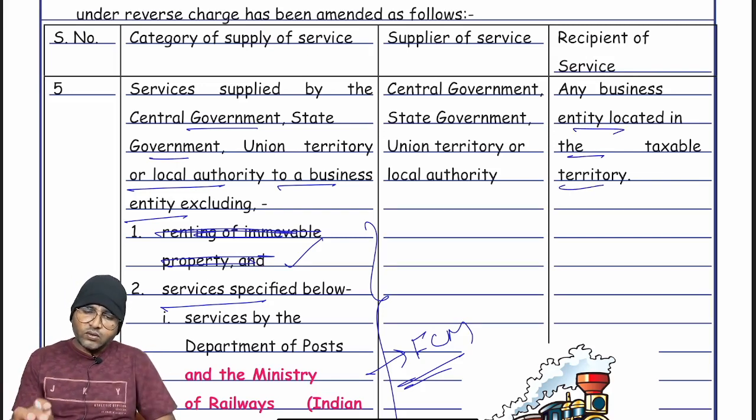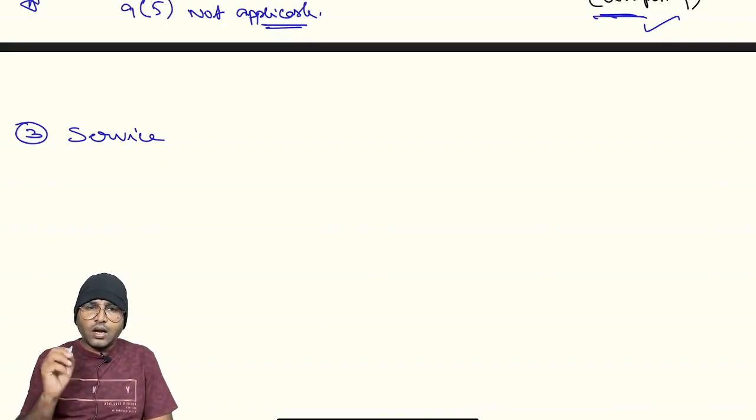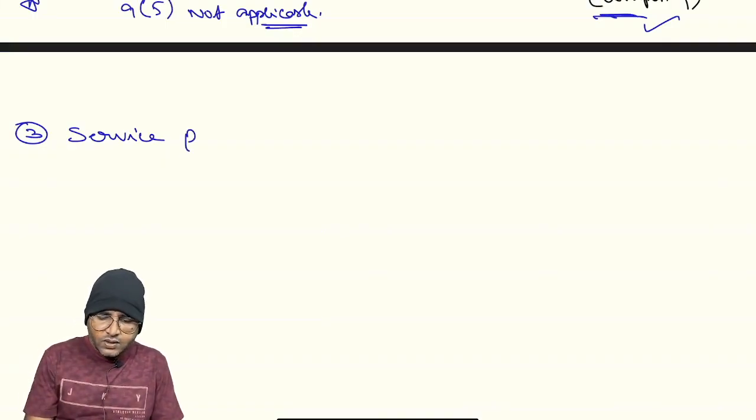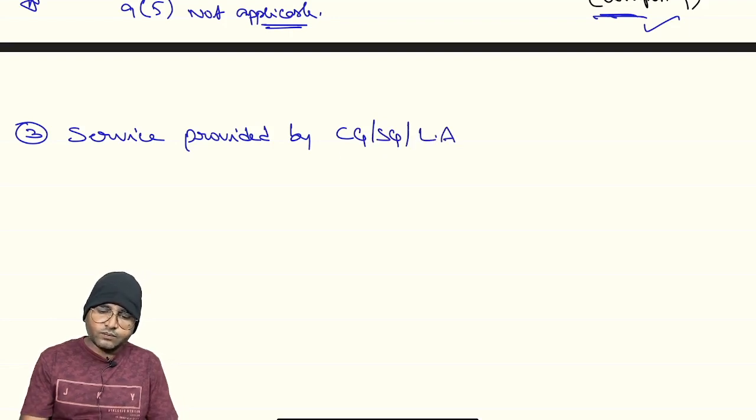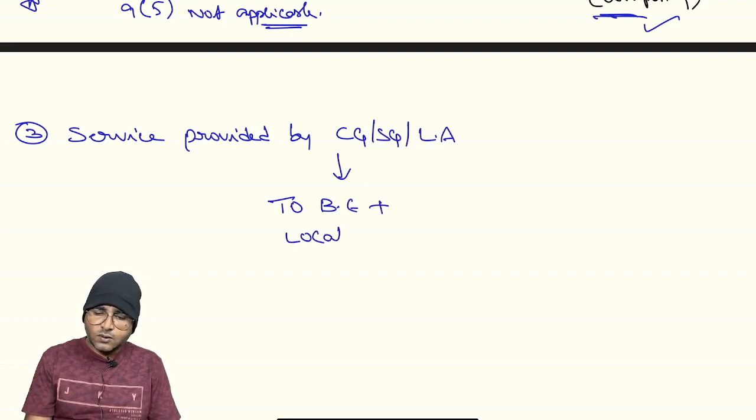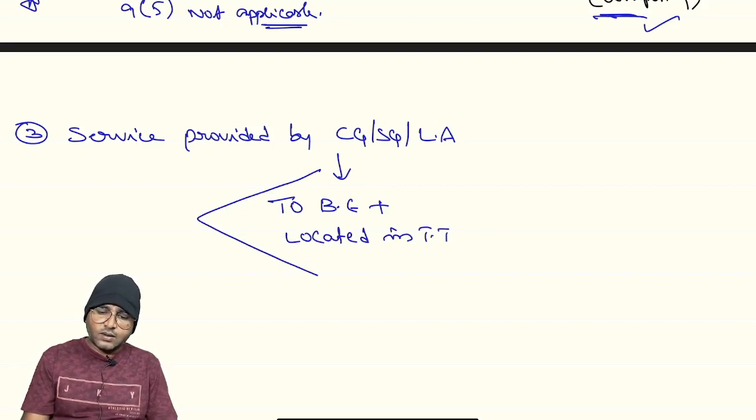Right? Now, in this provision, there is a small amendment. Service provided by CG, SG or local authority to a business entity located in taxable territory.